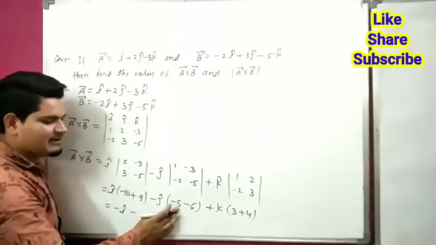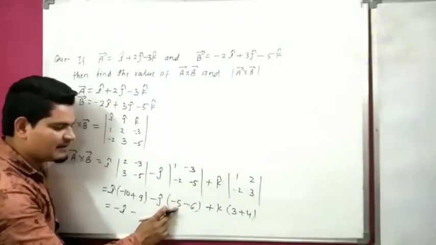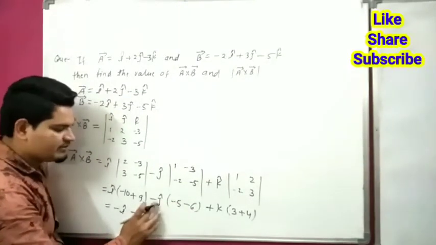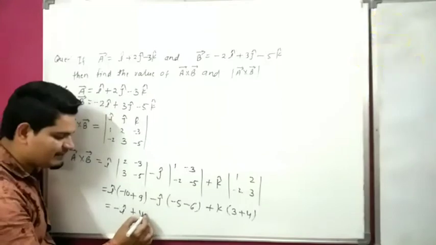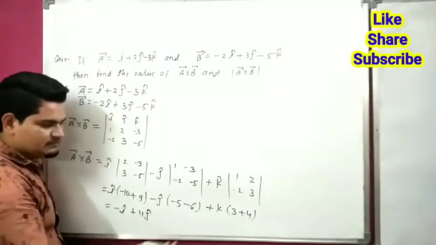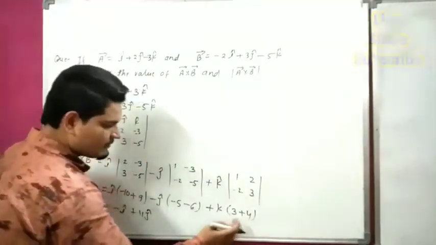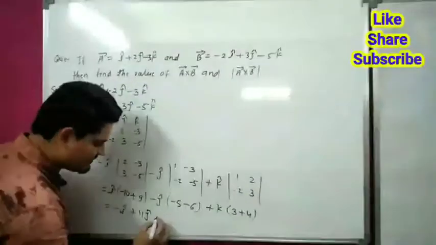For j: minus, 1 times minus 5 is minus 5, minus minus 2 times minus 3 is 6, so minus 5 minus 6 is minus 11, with the minus sign outside, plus 11 j cap. For k: 1 times 3 is 3, minus 2 times minus 2 is plus 4, 3 plus 4 is 7, so 7 k cap.